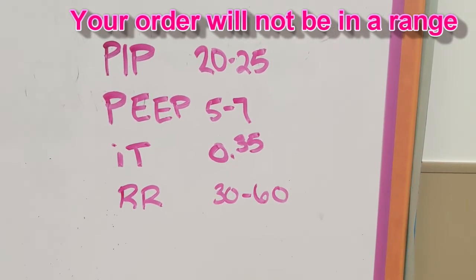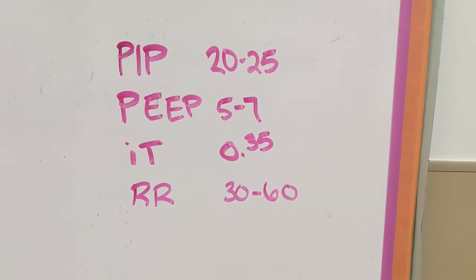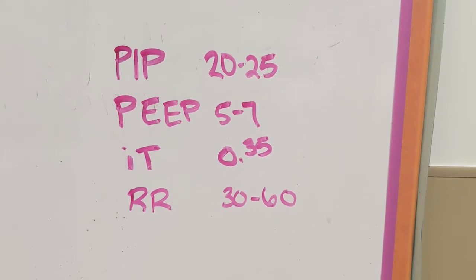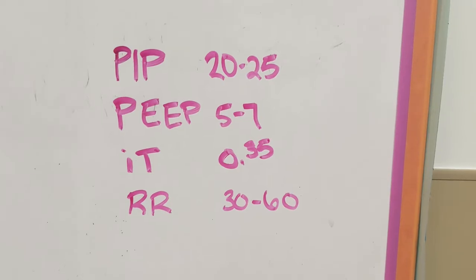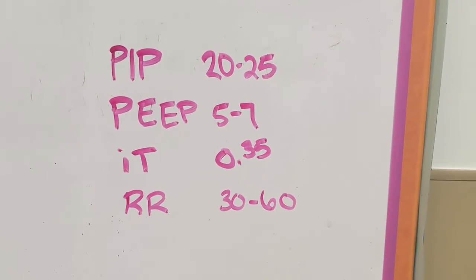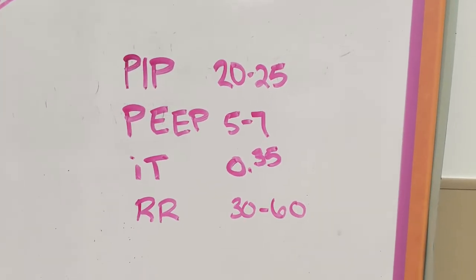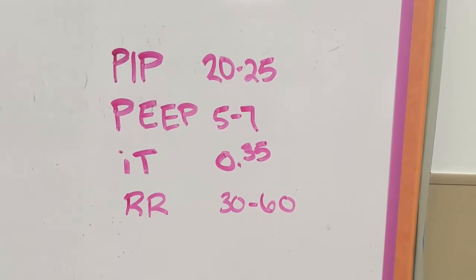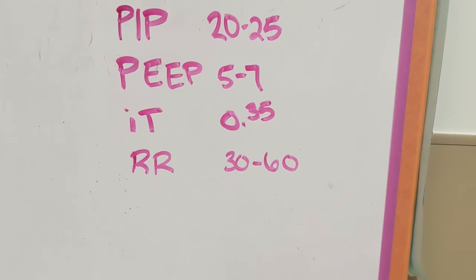So our I time can also be affected by lung compliance. If we have a really tiny baby, like a 26-weeker, we might have a smaller I time of like 0.3. And if we have a bigger baby with chronic lung disease, we might have a higher I time because it's going to take a longer time to fill those lungs. So that I time might be 0.45. But in general, for most of our babies, our I time is 0.35. And then our respiratory rate is anywhere from 30 to 60, like a normal baby.